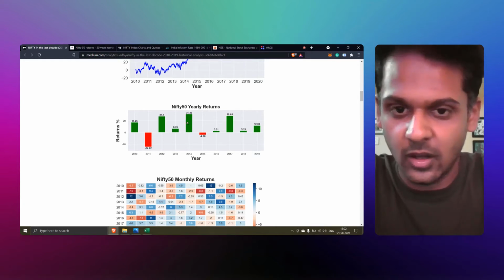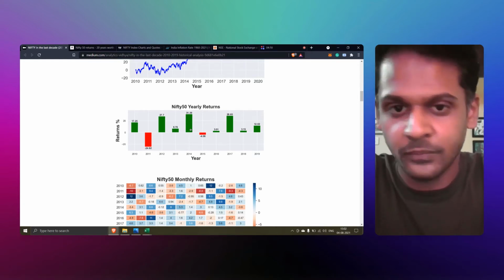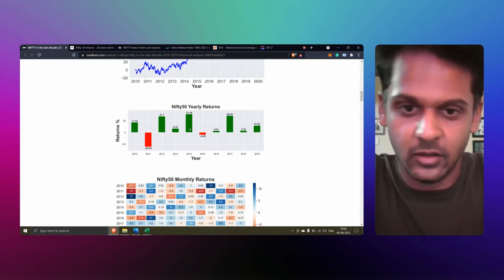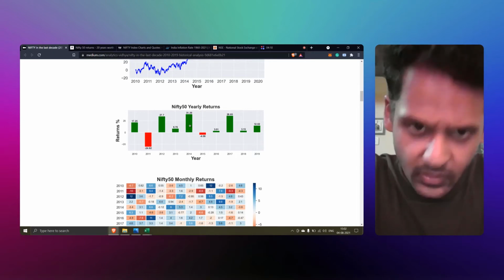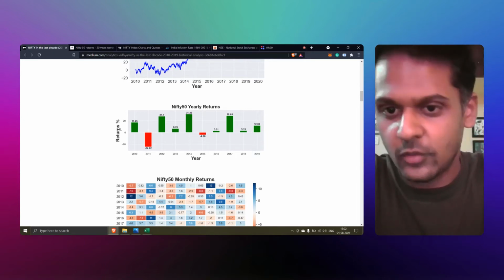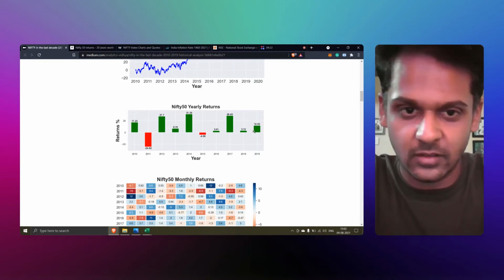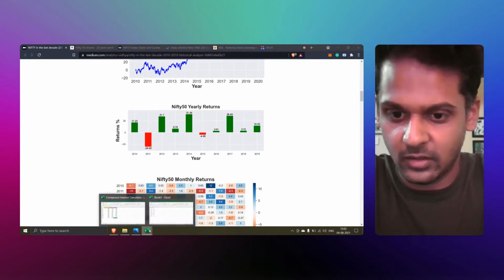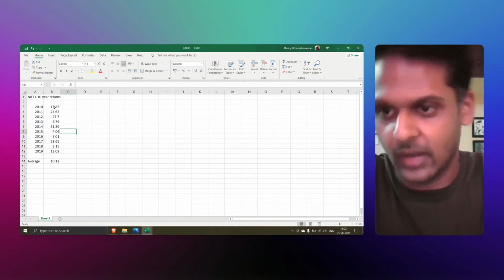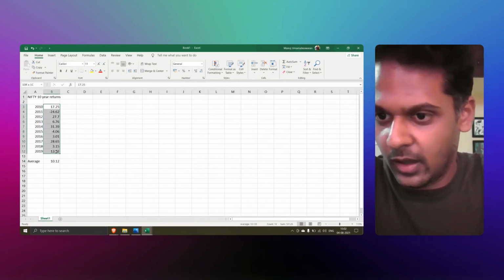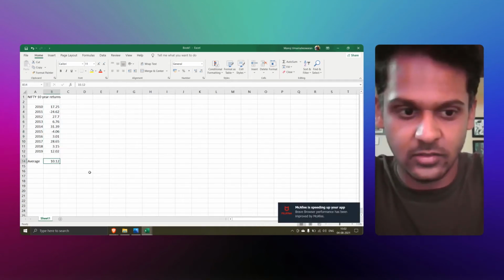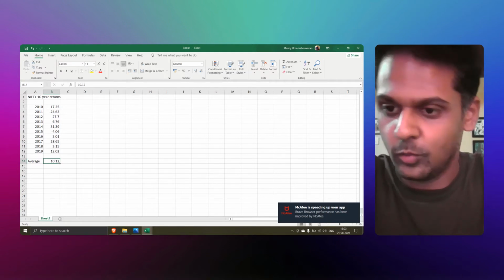This is because Narendra Modi became the prime minister. Since he won the election, the markets were all on a high. So that's why we see these returns. So if you see consistently, we were able to get some return. So let's see in Excel what is the average return over the last 10 years. So average return over the last 10 years is 10.12 percentage.